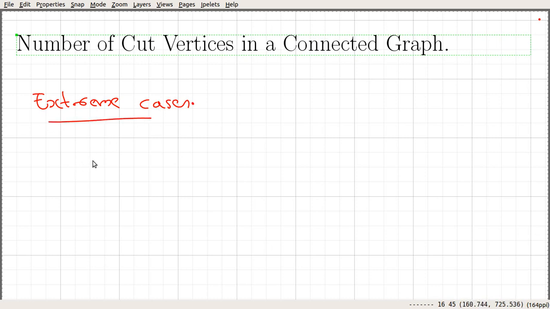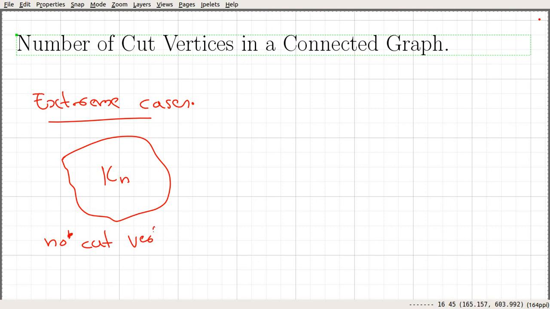One extreme case is when we have a graph that is Kn, and in the previous video we saw that Kn has no cut vertex. So here all the vertices are non-cut vertices. On the other extreme, we look into a path graph on n vertices. So we have something like this. It's a path graph on n vertices.